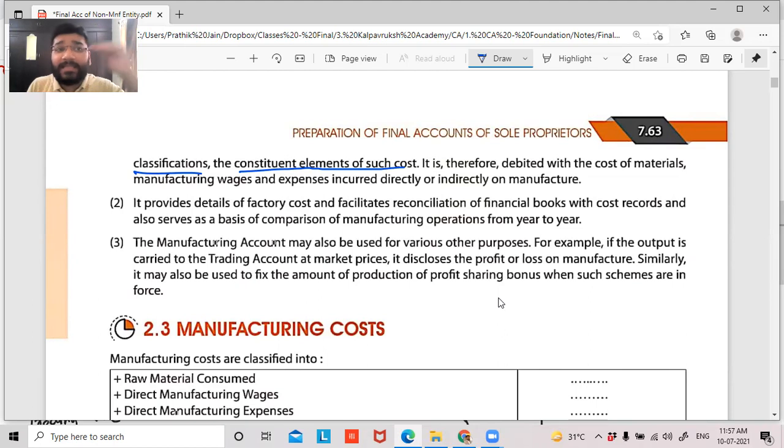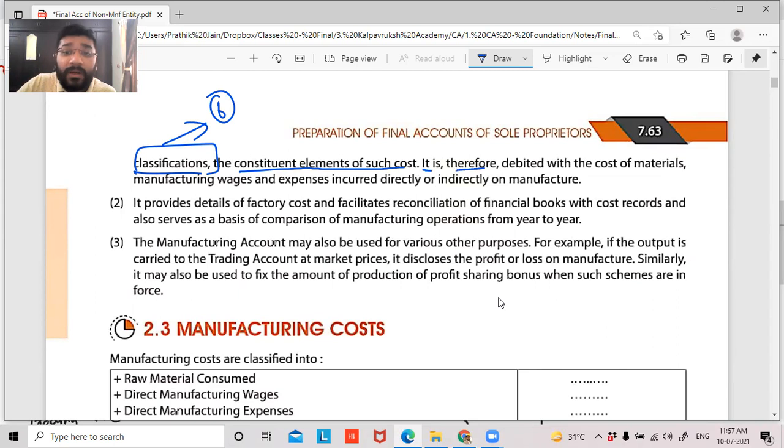a way in different classifications, which is easy for us to understand how much we have spent for material, how much we have spent for labor, how much we have spent for other expenses, and in that how much is direct and how much is indirect. In such a classification we present it. Classification here means those 6 heads, guys: direct, indirect, direct, indirect, direct, indirect. Those 6 classifications we presented.